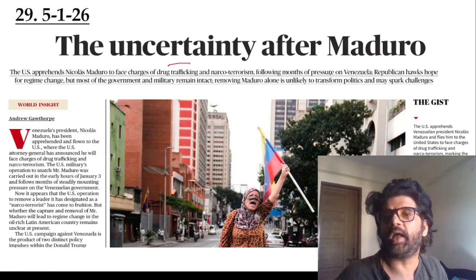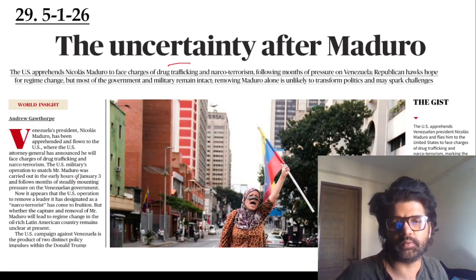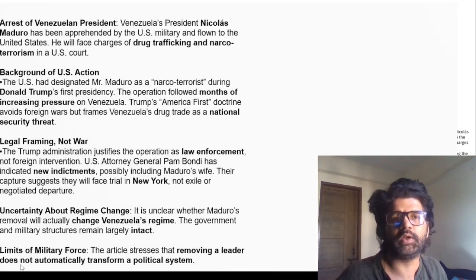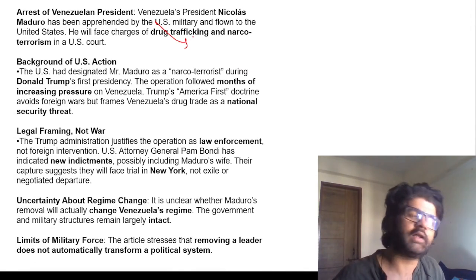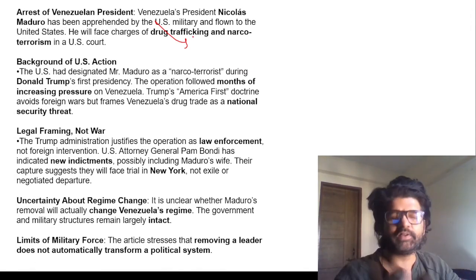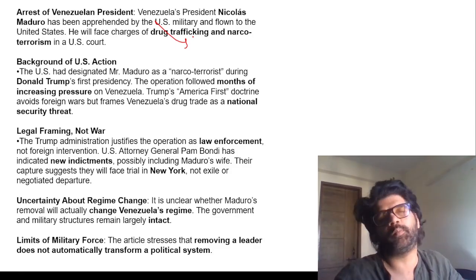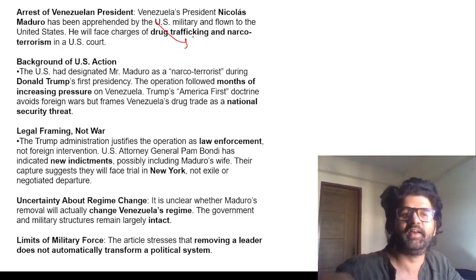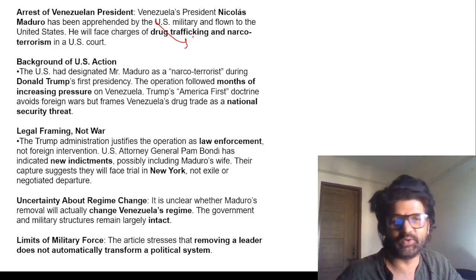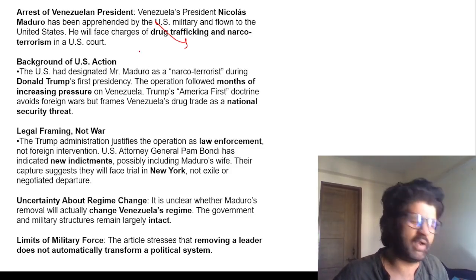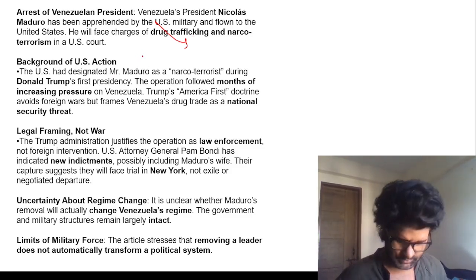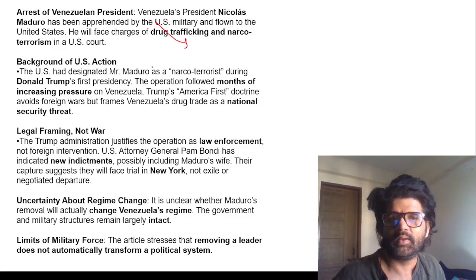29th article, the uncertainty about after Maduro, Nicolas Maduro, the Venezuelan president, who has been apprehended by the US. Venezuela has the largest reserves of oil in the world. Wherever there is oil, there is US. If you sweat and oil comes out of your body, you will suddenly see US personnel around you. So again, I don't like Trump. I don't like these extremist leaders. Make America great again.